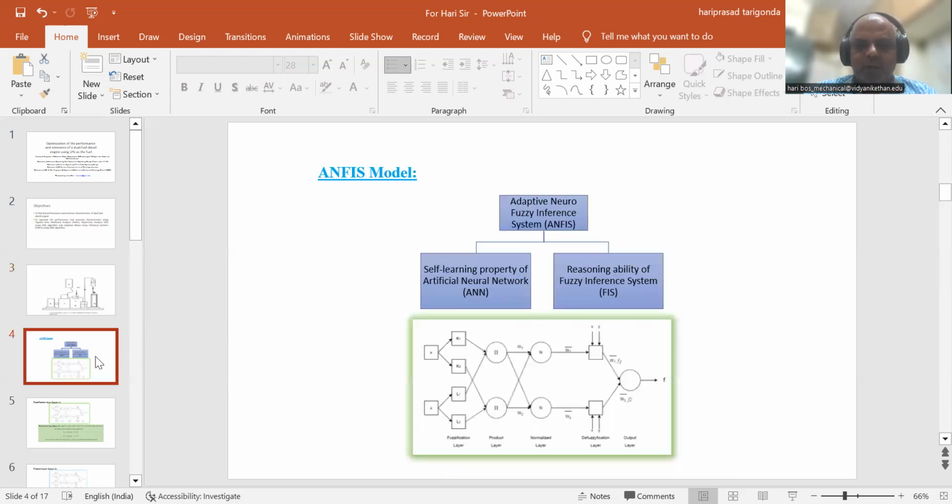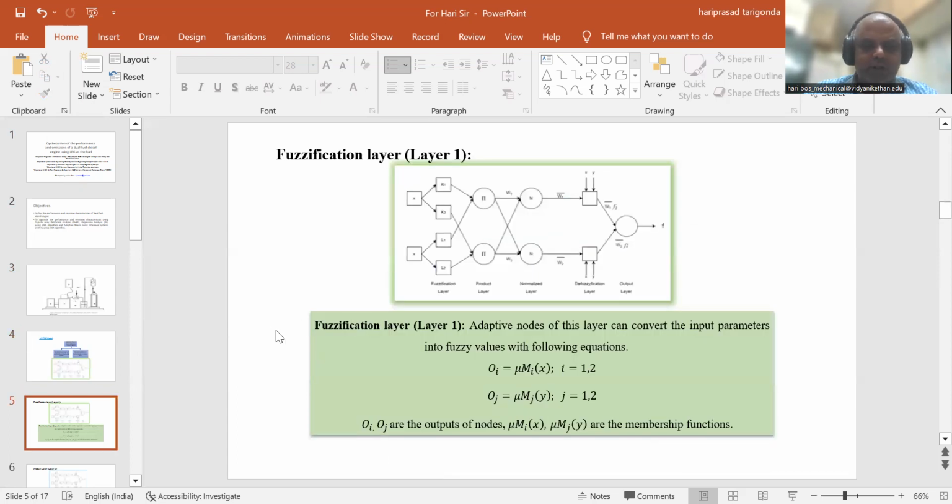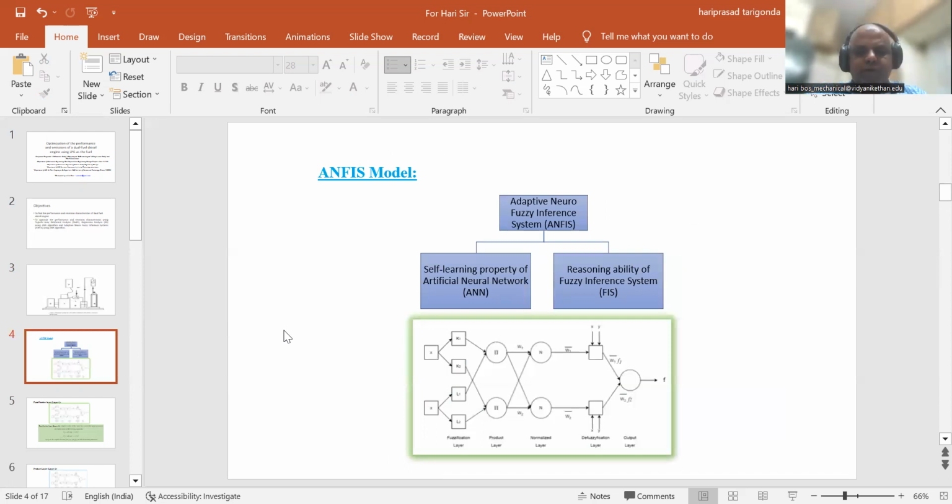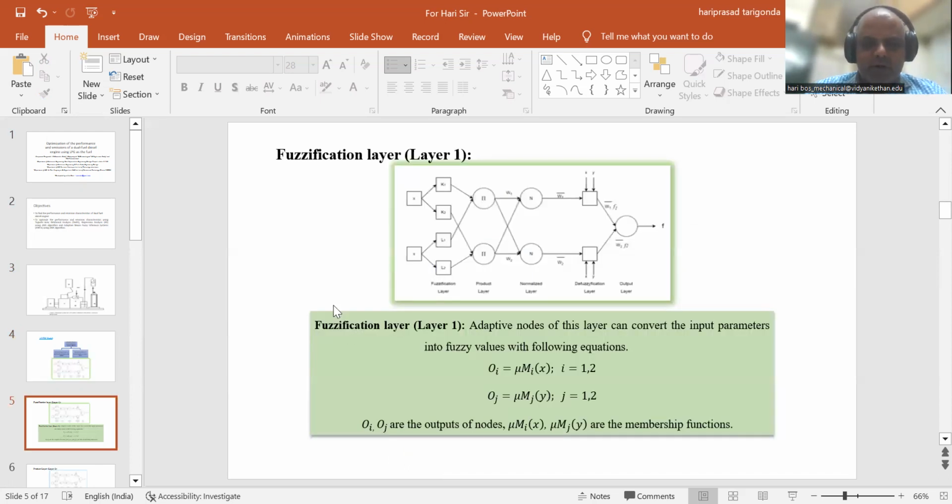Next, we used the ANFIS model, which is called the adaptive neuro-fuzzy inference system. It is a combination of the self-learning property of an artificial neural network, ANN, as well as the reasoning ability of fuzzy inference systems. The ANFIS model consists of different layers. One layer is called the fuzzification layer, which is layer one. Adaptive nodes of this layer convert input parameters into fuzzy values with the following equations.